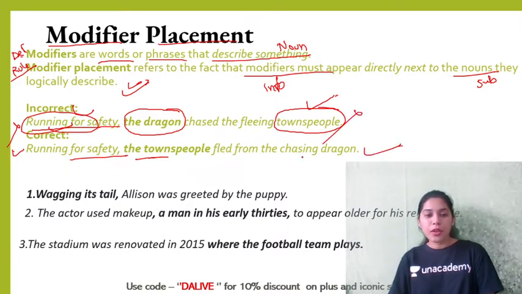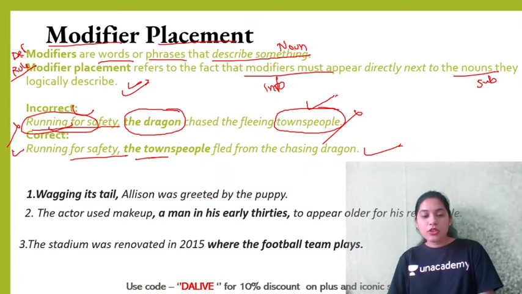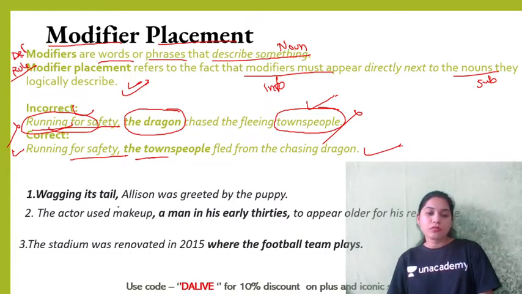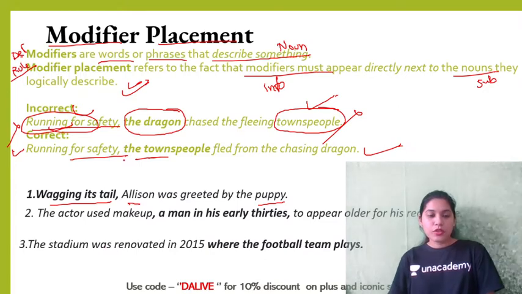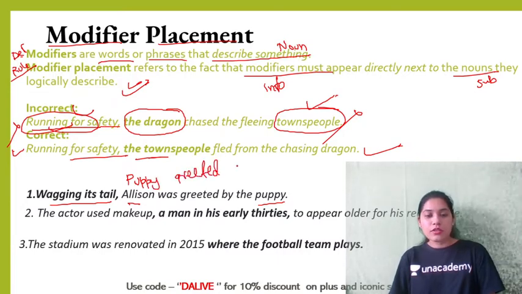Perfect. Now, similarly, you should try to correct these sentences. Wagging its tail, Allison was greeted by the puppy. Read this carefully. Who is wagging the tail? Allison or the puppy? That will be the puppy. So your correct sentence will be: the puppy greeted Allison.